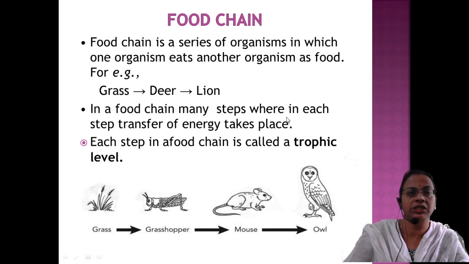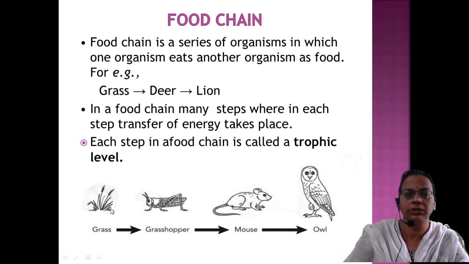So in a food chain there are many steps, where in each step transfer of energy takes place. The purpose of a food chain is that food is being transferred from one organism to another organism. So it is continuous, in a chain-like manner. That is why we are representing all these things in this format. What they are taking in food for is gaining energy.